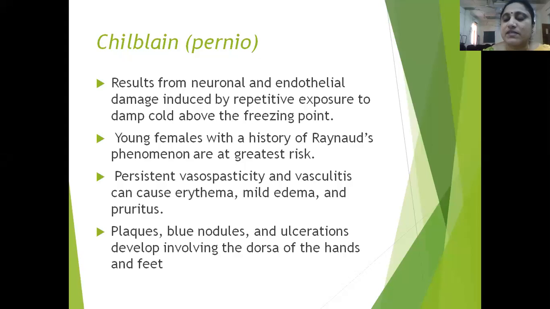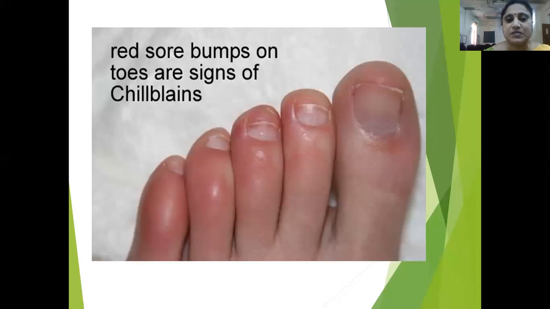There is persistent vasospasticity and vasculitis, which will cause erythema, mild edema, and pruritus. There will be formation of plaques, blue nodules, and ulcerations over the dorsa of the hands and feet. So these red sore bumps are the signs of chilblains.